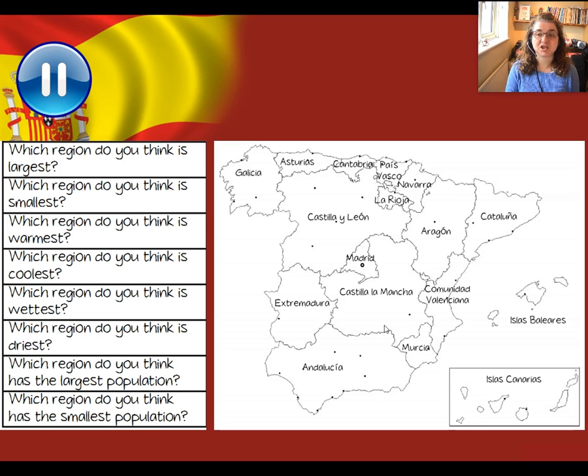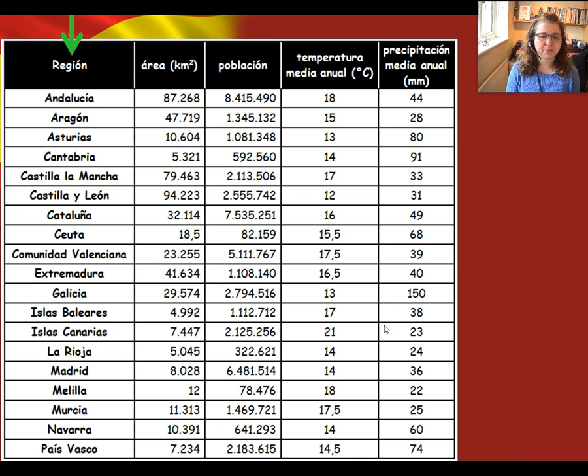So, have you made a decision for each of those questions using the map there? Let's find out. Now, here is some data. This is a table with information that is the actual answers. Let's have a look at the information we have.